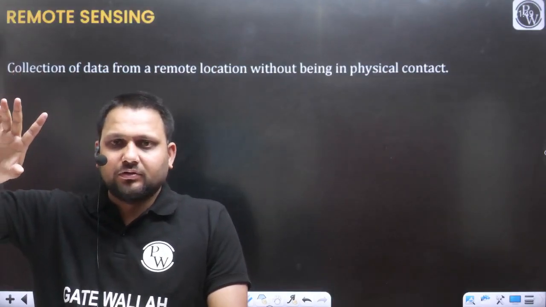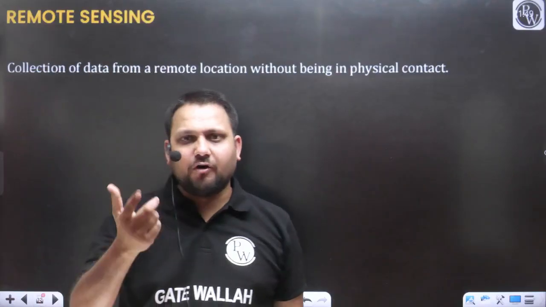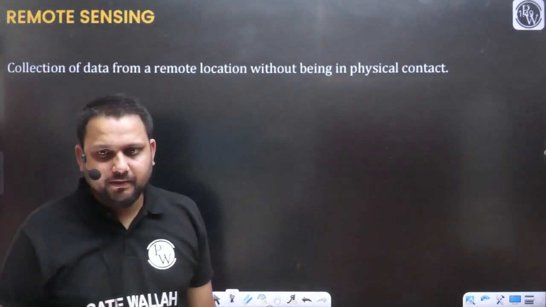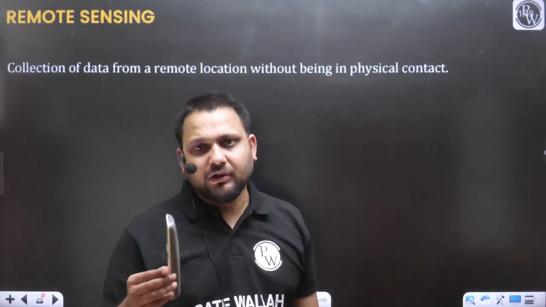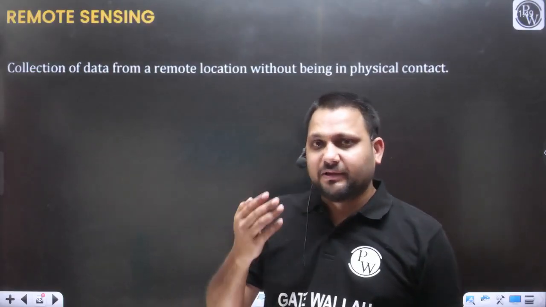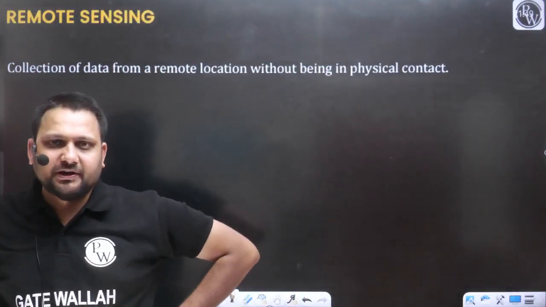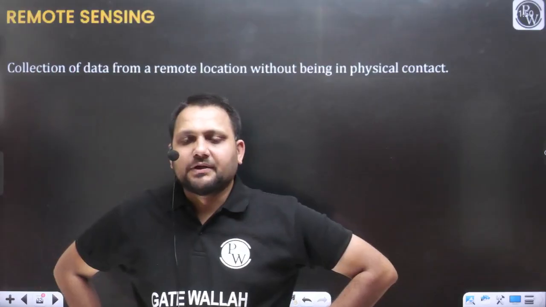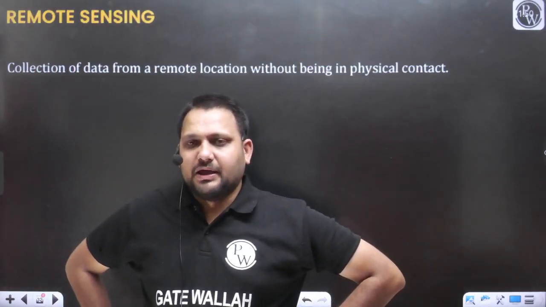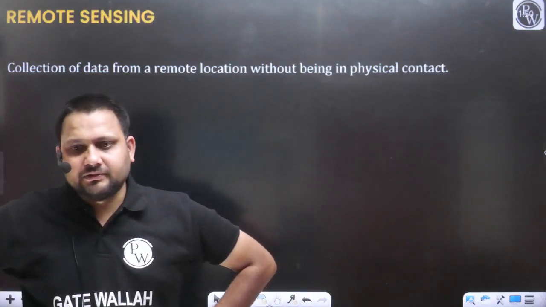So I have to manually switch off or switch on the AC. But with the help of this remote, without establishing physical contact with the object, I am able to access that object.